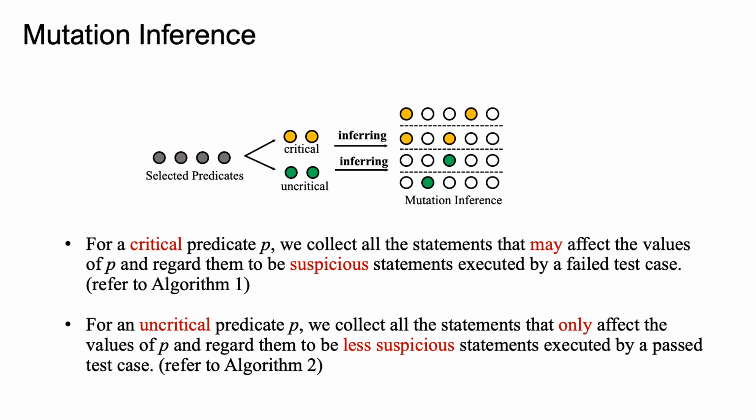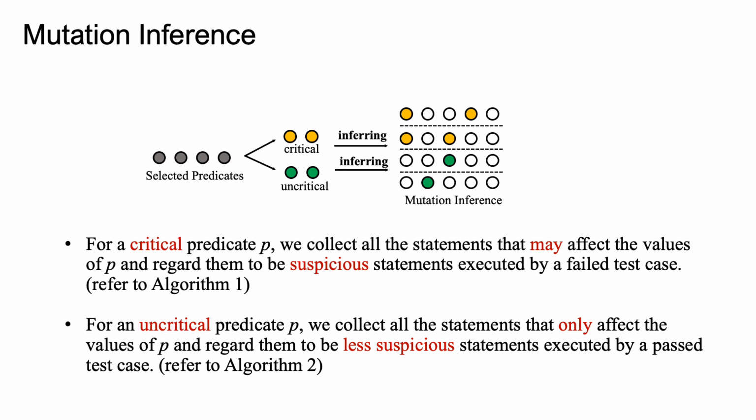Well, the tricky part is the mutation inference. For a critical predicate P, we collect all the statements that may affect the values of P and regard them to be suspicious statements executed by a failed test case. And for an uncritical predicate P, we collect all the statements that only affect the values of P and regard them to be less suspicious statements executed by a passed test case.